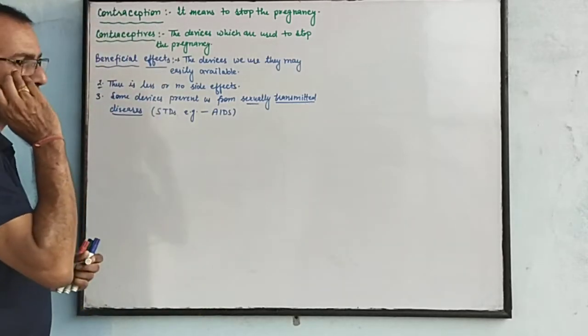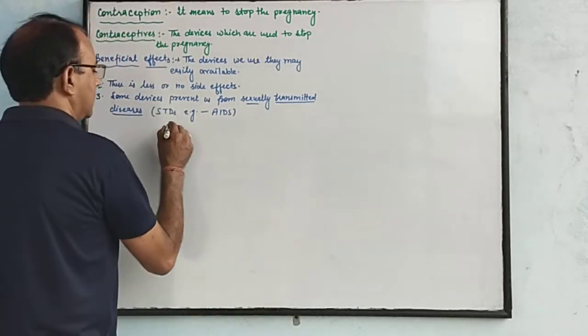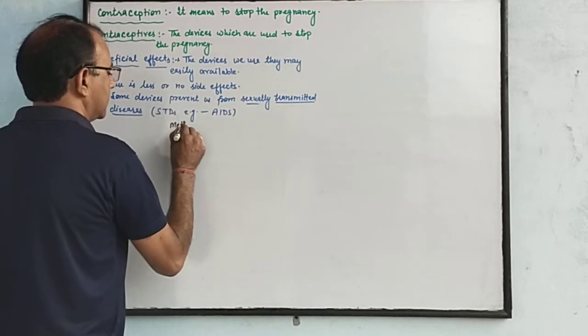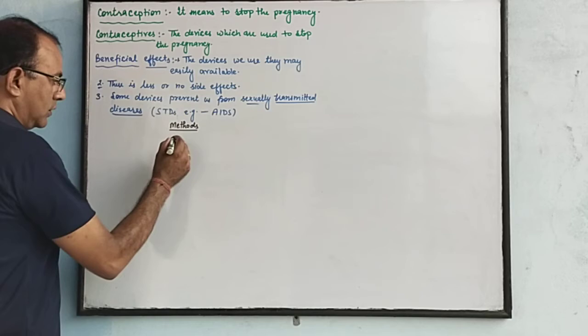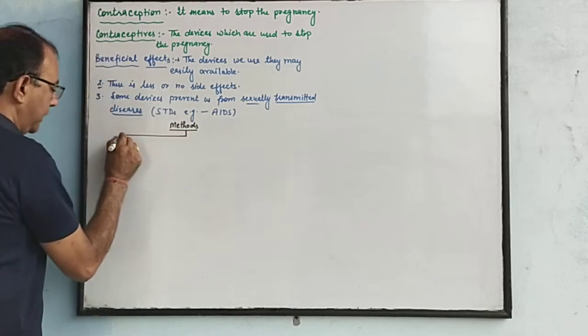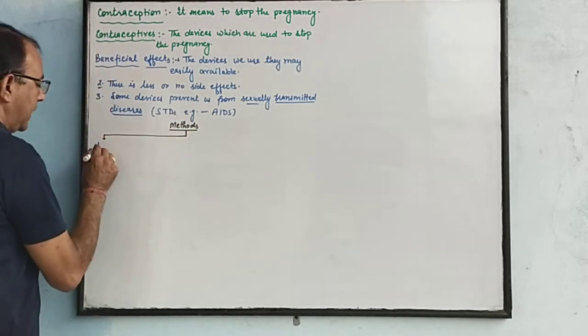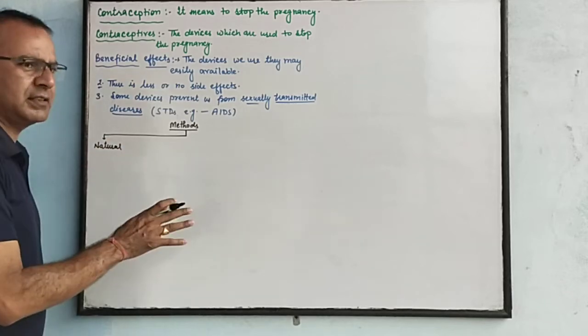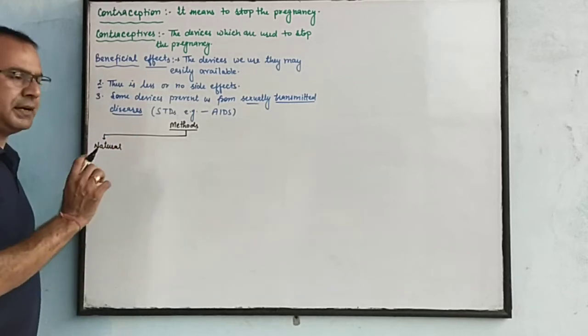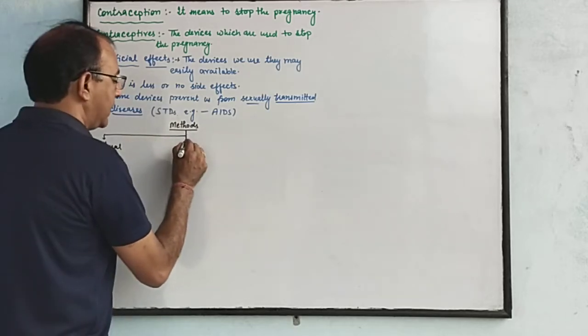Methods by which we can stop the pregnancies. There are some different types of method. Natural, it means there is no need of any devices. It is the safe period. Barrier method.